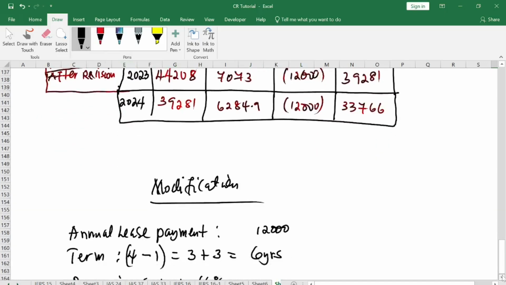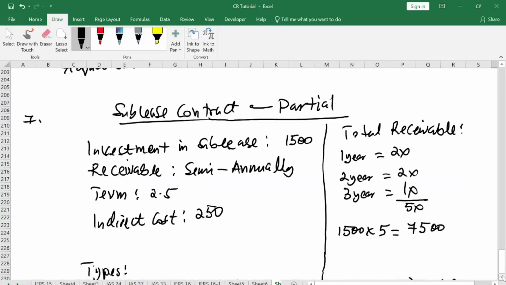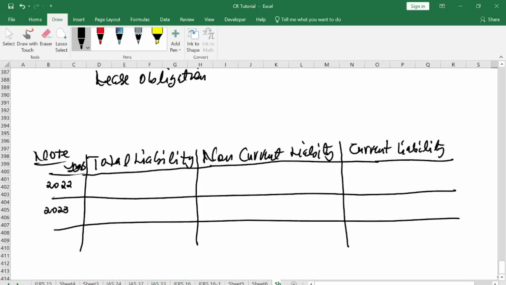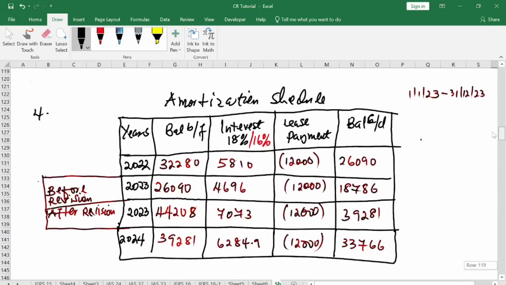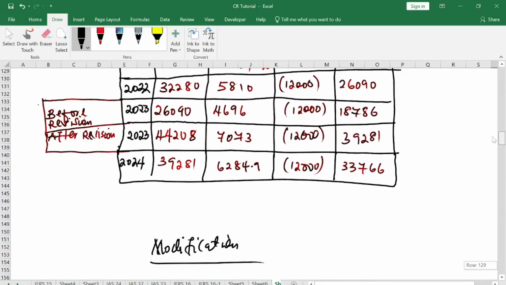Okay, so follow the conversation here. Let's go to the table that I wanted to do. Right, so you pick your total liability for 2023. 2022. What is the total liability for 2023? 2022 total liability is 2090.